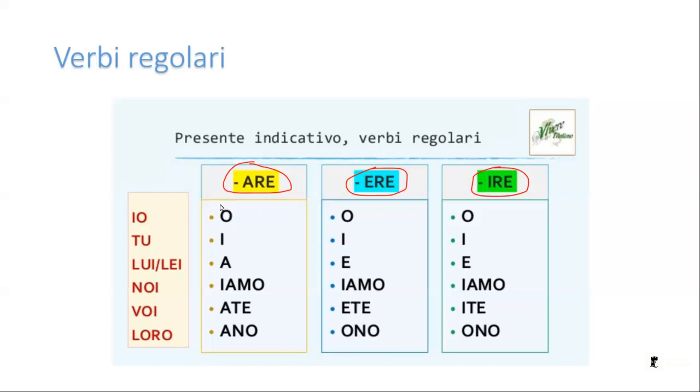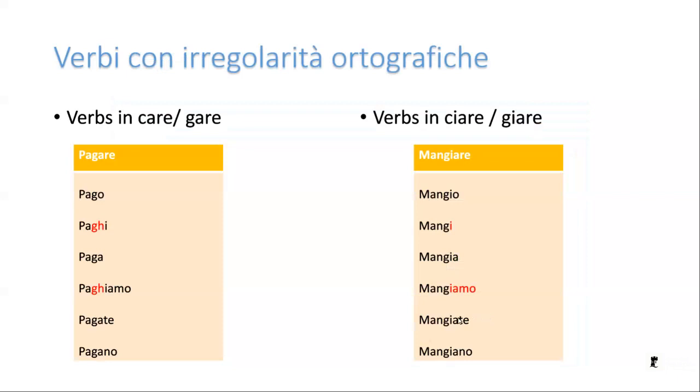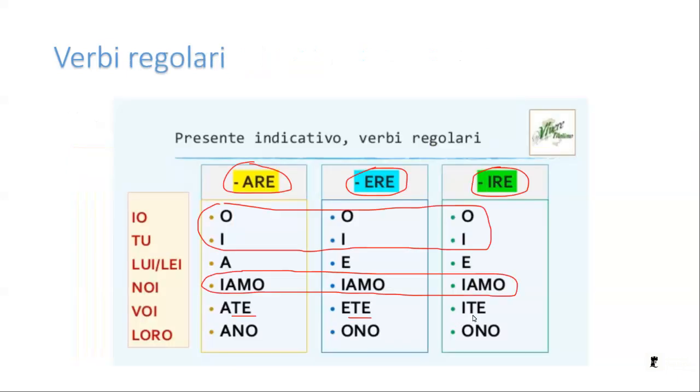Now, in order to remember them more easily, remember that the first two people are always the same across the three groups. Also, the first person is the same across the three groups. If you look, also this is the same across the three groups. The other ones are things that you need to remember. The endings you can remember.